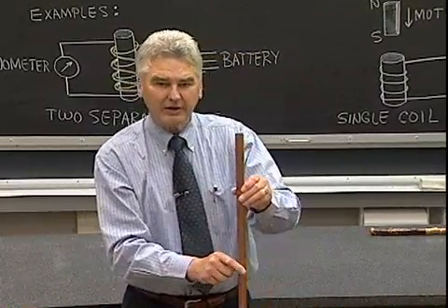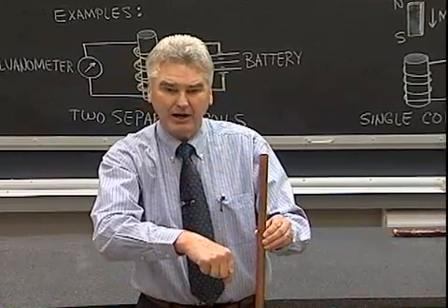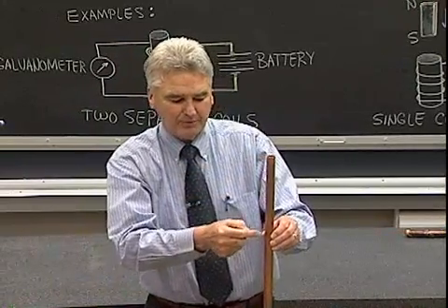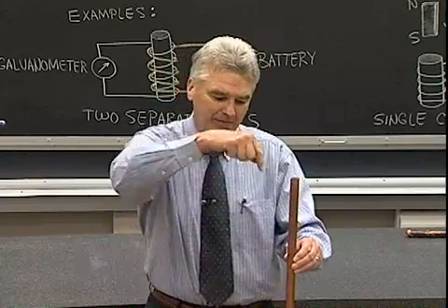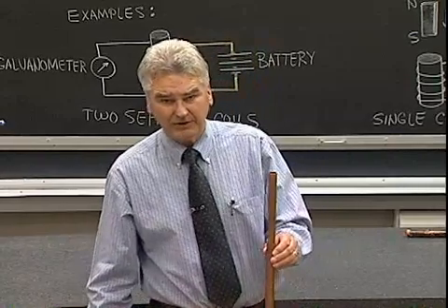The copper conductor saw a changing magnetic field as the strong magnet went by. It saw at this particular point right here, for example, the magnetic field is weak, until the magnet gets there, then the magnetic field becomes strong. That's a changing magnetic field.